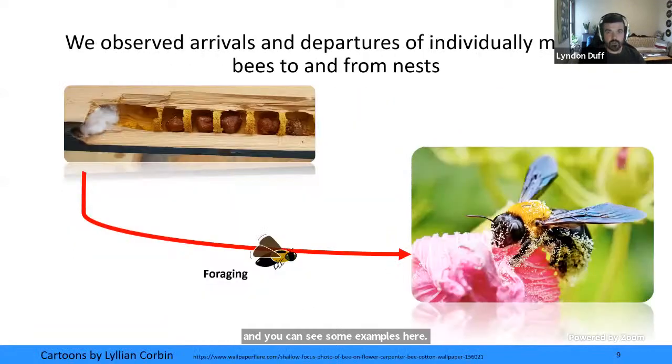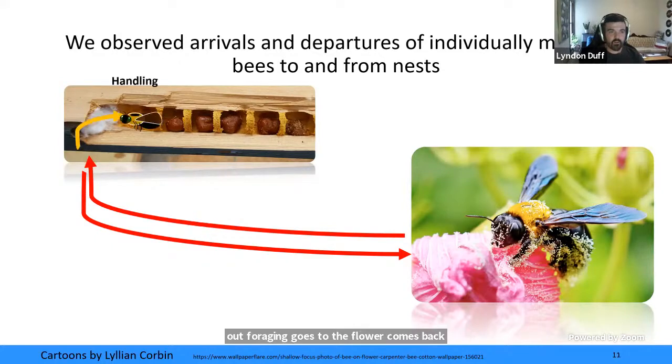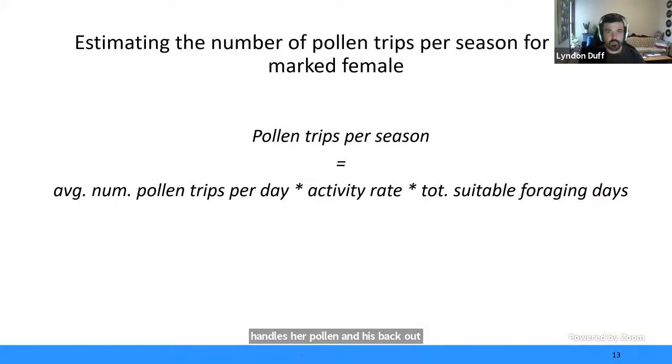So we observed departures and arrivals of individually marked bees to and from nests. So you see the little cartoon bee that's leaving the nest. She's out foraging, goes to the flower, comes back with pollen, handles her pollen, and is back out again, and that's 1 pollen trip. So we estimated the number of pollen trips per season for each marked female.